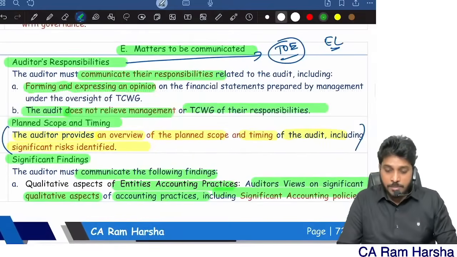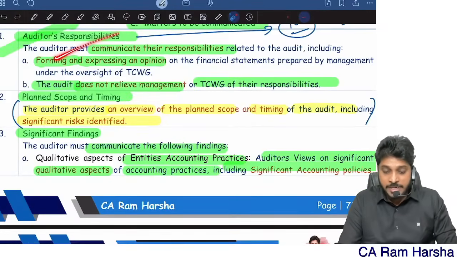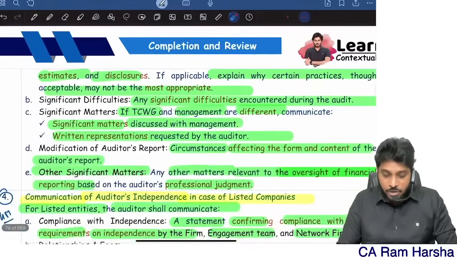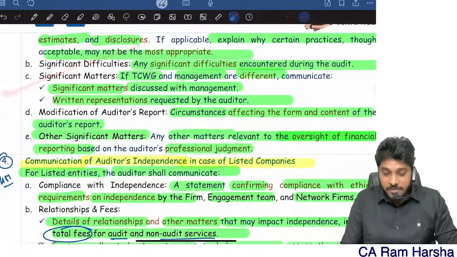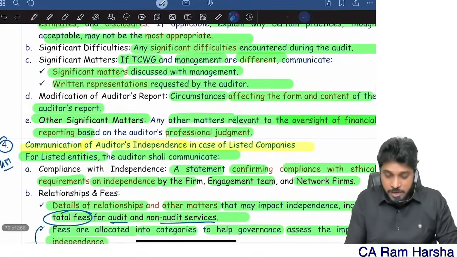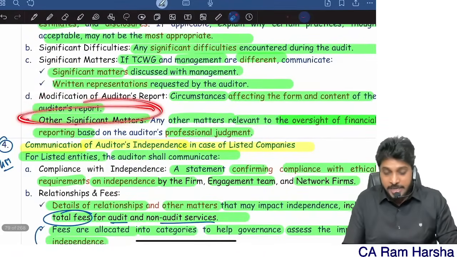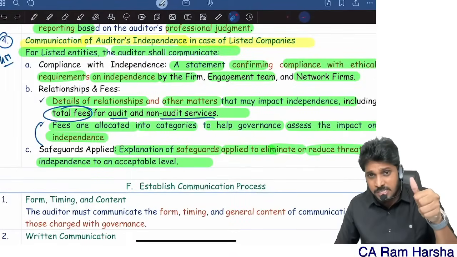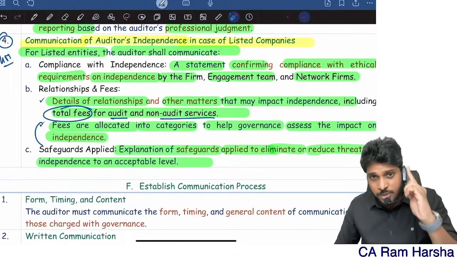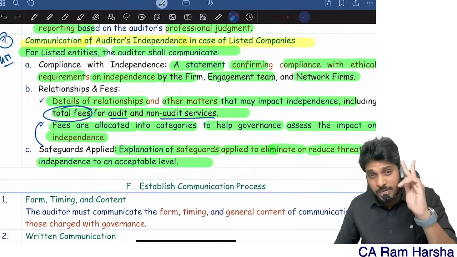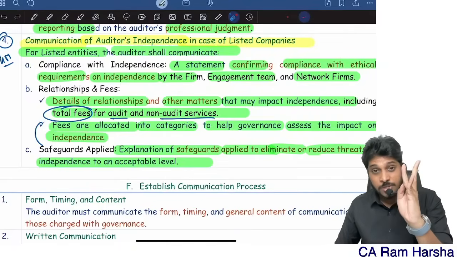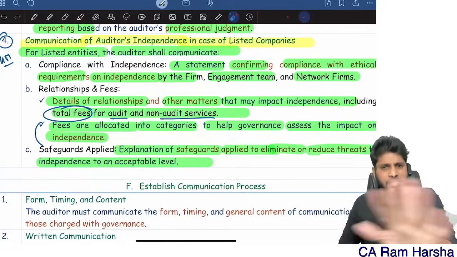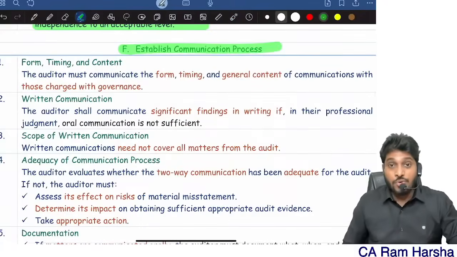What does the auditor have to communicate? Auditor responsibilities, which he communicates through the engagement letter, the planned scope and timing of the audit, and significant findings like the entity's accounting practices, significant difficulties, significant matters discussed with management, modifications in the audit report, and any other significant matter. In the case of a listed entity, you need to give a statement on compliance with independence. You should also discuss relationships with management, and how much you are charging in fees for audit and non-audit services. You must also communicate to top management the safeguards that you implemented. That's it.